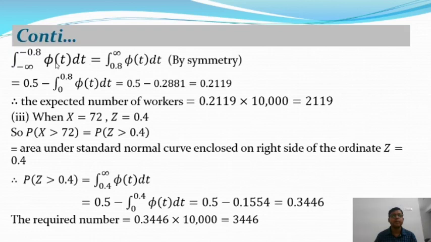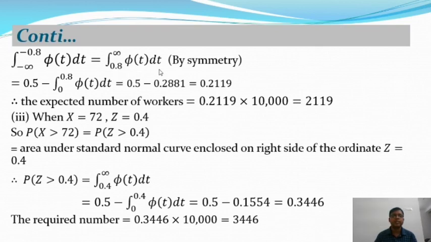And you know phi is the symmetric curve. So from this we get the integral from 0.8 to infinity of phi t dt, and it can be written as 0.5 minus the integral from 0 to 0.8 of phi t dt. Since phi is the symmetric curve, the value from 0 to infinity gives 0.5, as does minus infinity to 0, and the total value is 1.